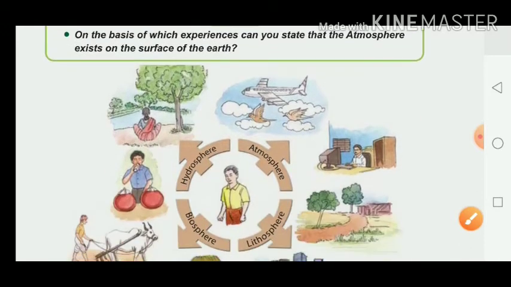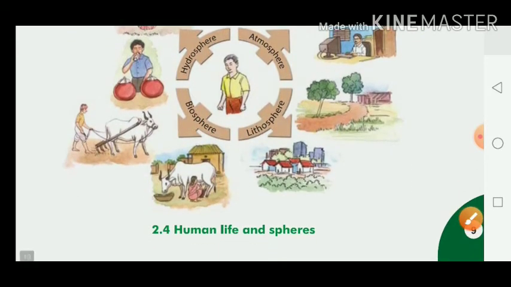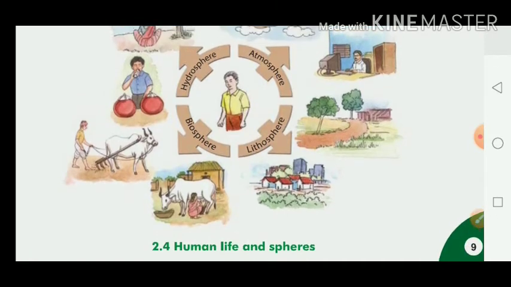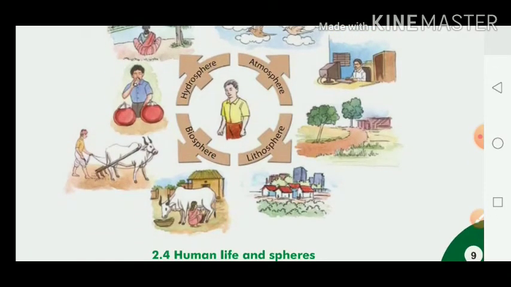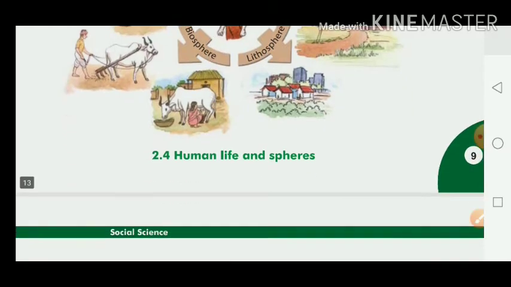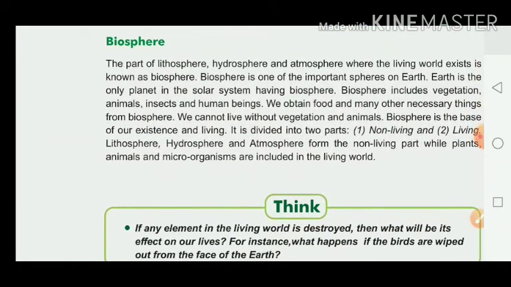Now dear children, it talks about human life and the spheres, with these pictures. Just see the atmosphere. Here is the image of atmosphere, lithosphere, biosphere and hydrosphere. It shows all the spheres with images and pictures. Our next topic is concerned with the biosphere. The part of the lithosphere, hydrosphere and atmosphere where the living world exists is known as the biosphere.